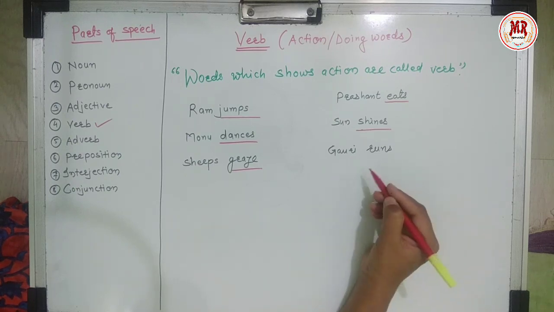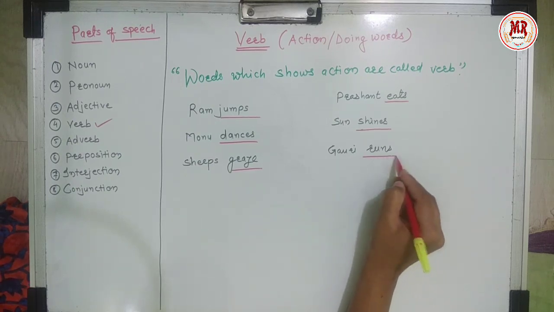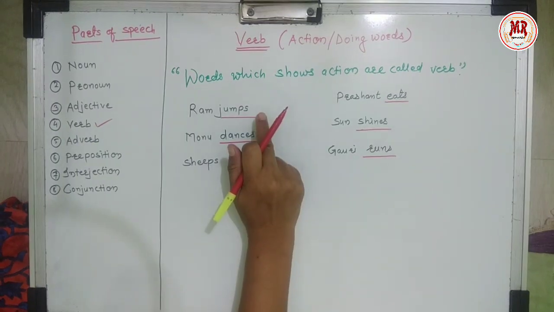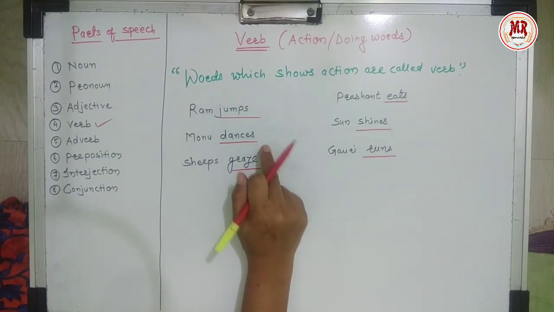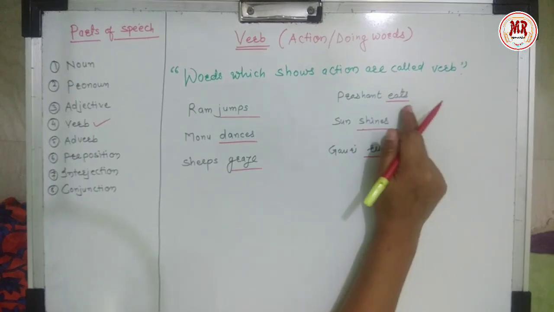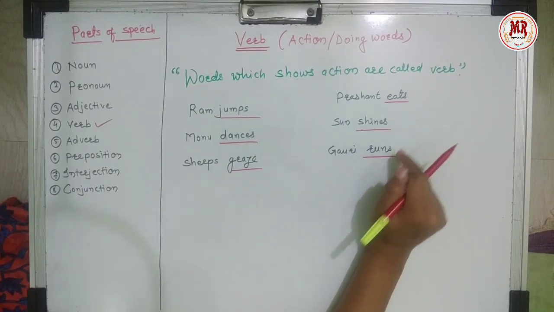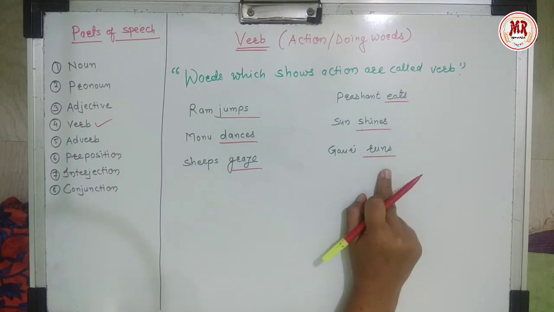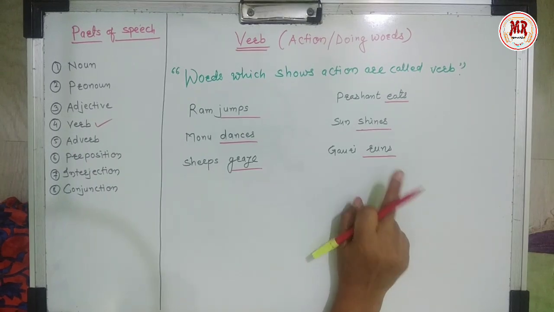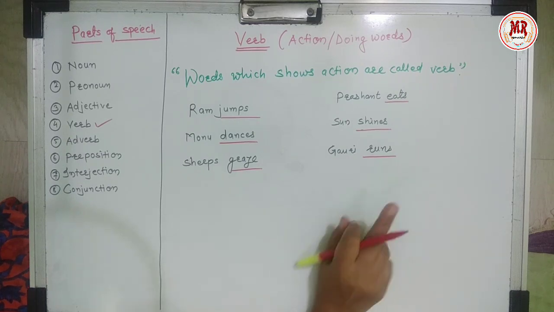Gauri is running. So runs is a verb. Jumps, dances, graze, eats, shines and runs. These words show the actions. Means these words are called verbs.